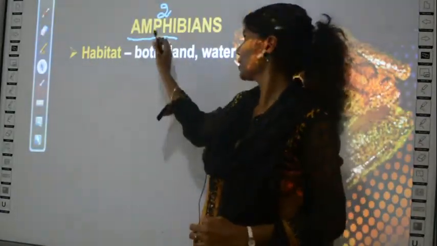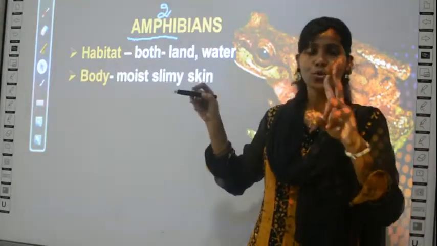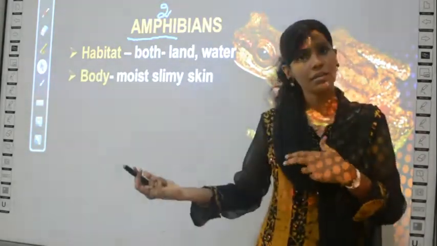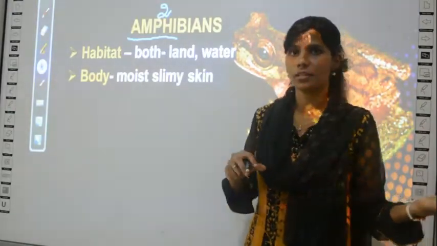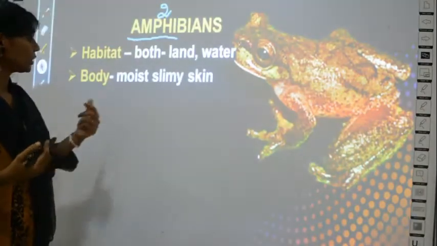That's why it is referred to as amphi. That is, it has two properties of living, either on land or in water. We cannot live in water, right? They have the ability to live in both land and water.